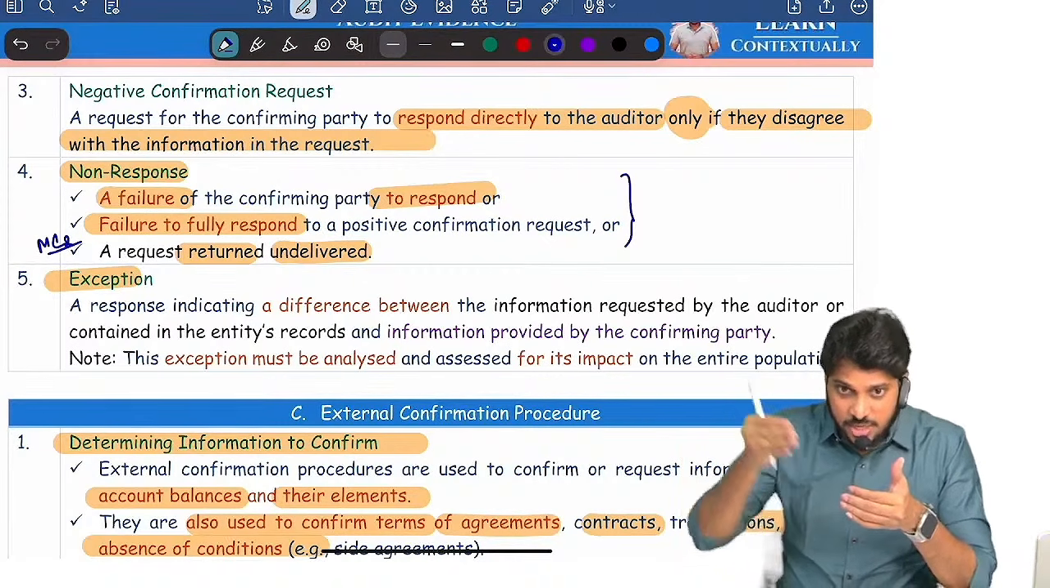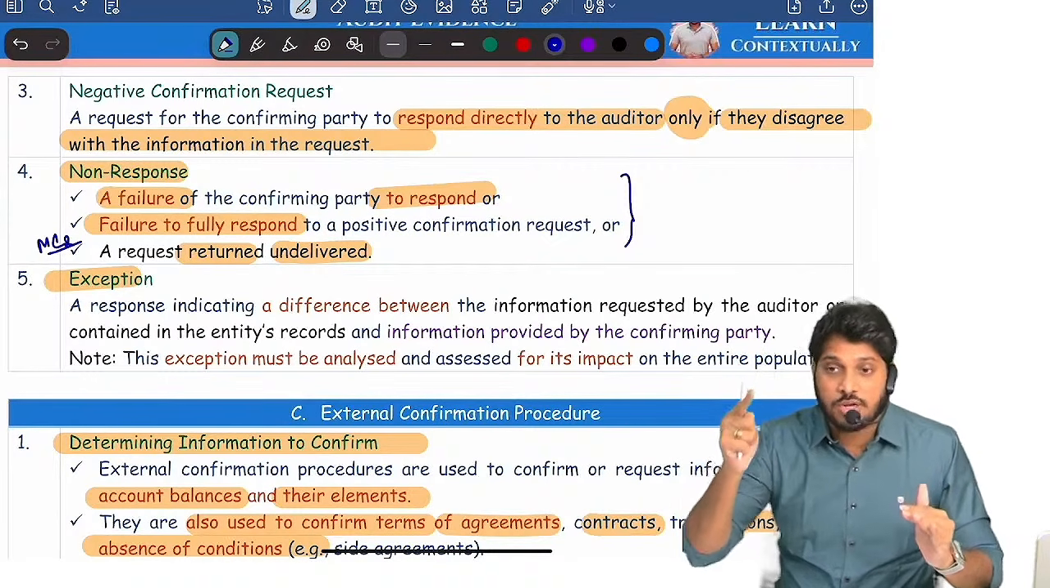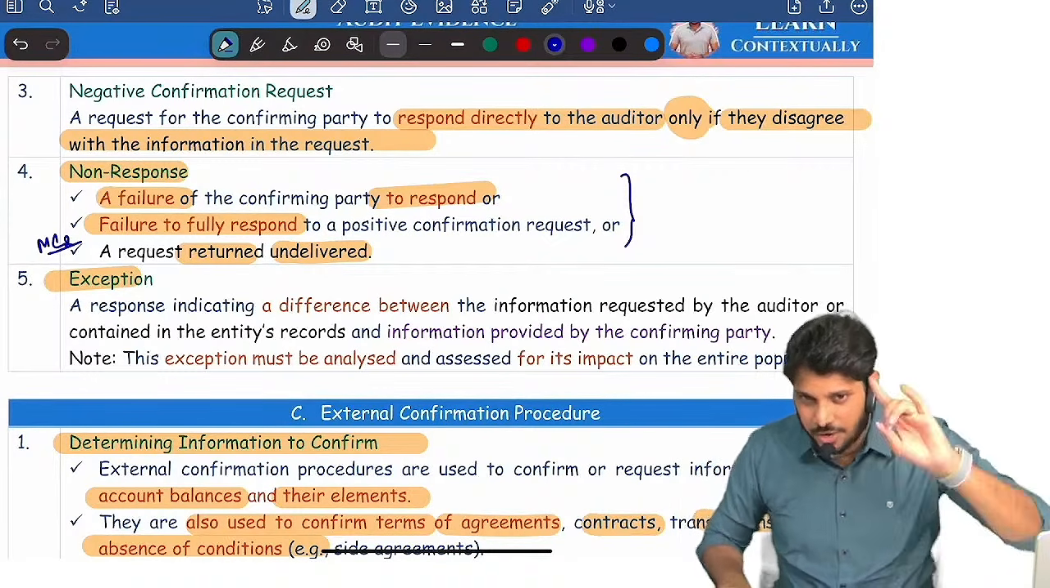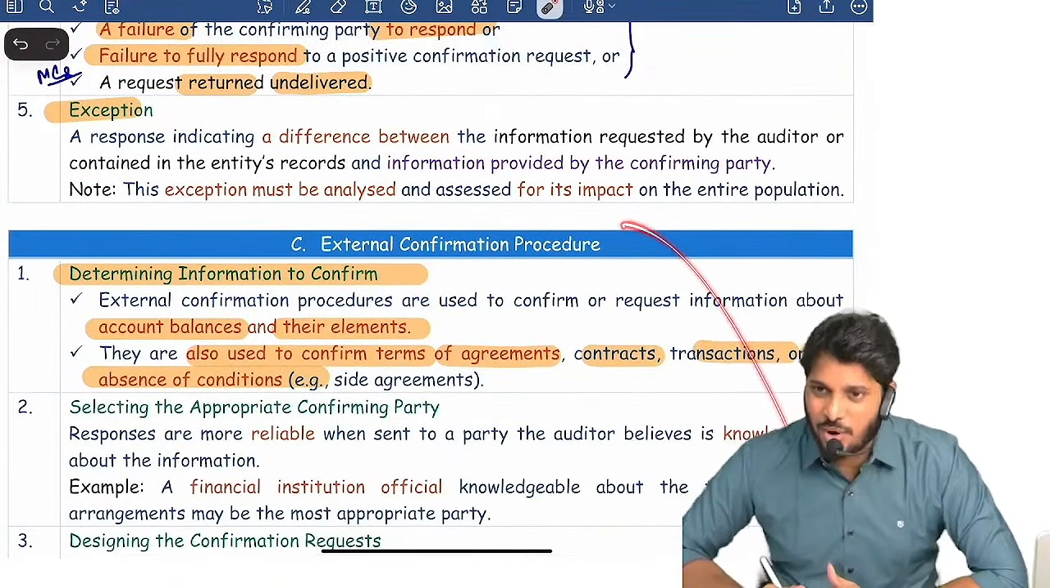But you sent a request, right? It returned to you without delivery. Even that is also forming part of non-response as per the SA 505 definition. Are you clear? Now tell me, once I do this external confirmation procedure, generally what I get, once I sent